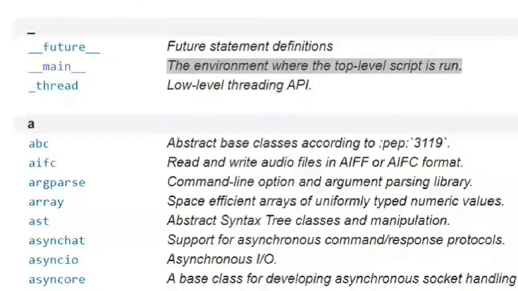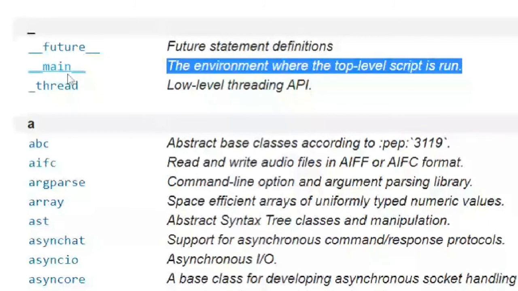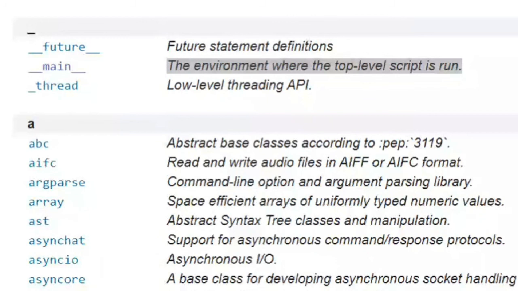Main modules are given a name. So you can see the name of the module. What is the name of the module? You have two underscores, main, and two underscores. So this is the name. The main module can import any number of other modules. So the main module can take in module B, module A, module calendar, or any module it can import in itself. But you cannot import the main module in another module.